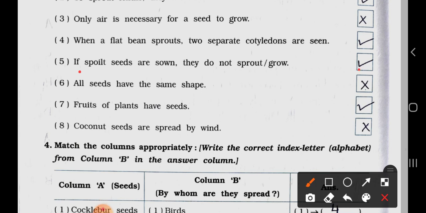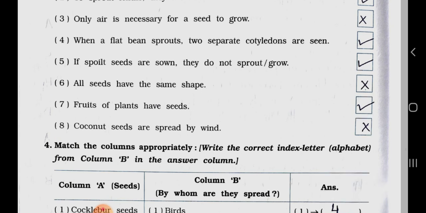So it's true. Number 6, all seeds have the same shape. False, wrong. Number 7, fruits of plants have seeds. True. Number 8, coconut seeds are spread by wind. False. They are spread by water. So it's wrong.